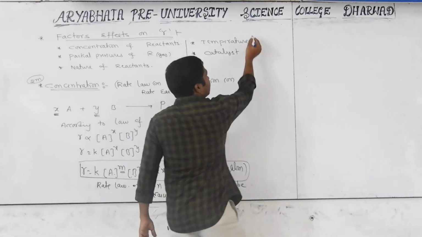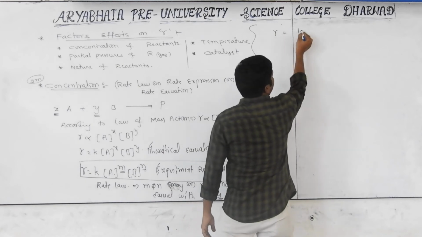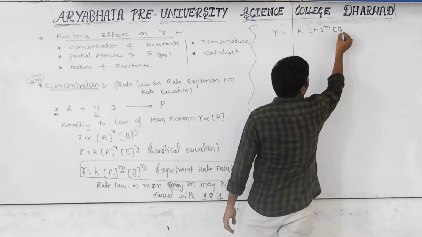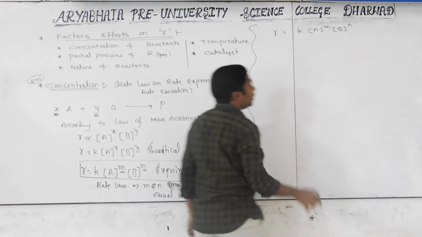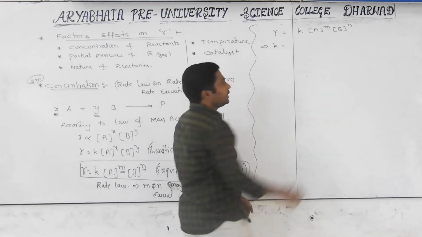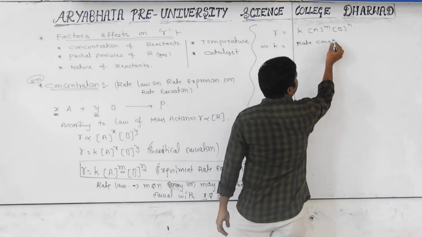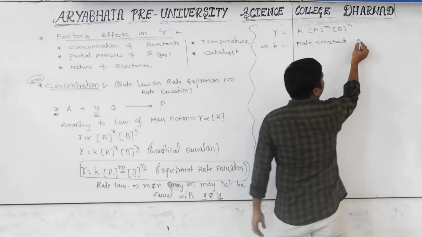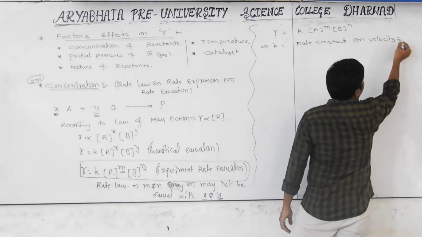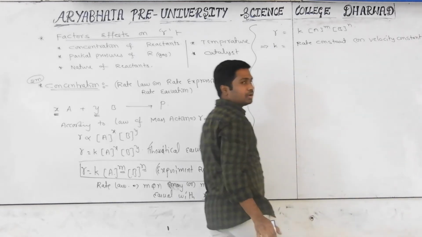You take that rate equation or rate expression. It is nothing but R = K [A]^m [B]^n. Here K is called by different names. K is called the rate constant, or also the velocity constant. Why? Because it is related to speed, so its constant is called the velocity constant.